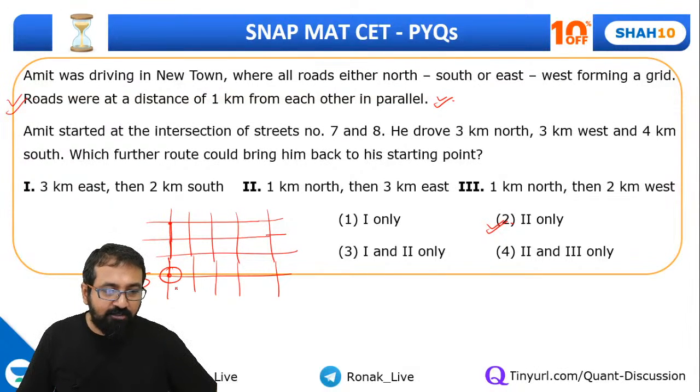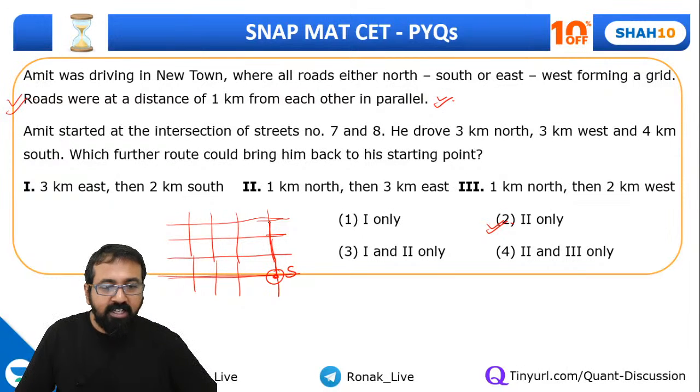I'll have to start from a different point, so it's better if I start from here, otherwise we'll run out of space. Suppose he starts from here, then went 3 kilometer north, then 3 kilometer west, 1, 2, 3, and then 4 kilometer south, 1, 2, 3, and 4.